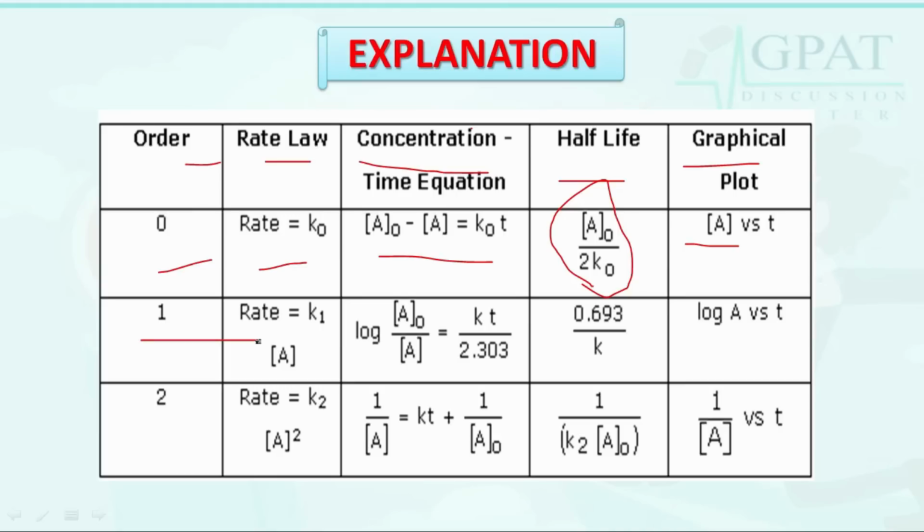In comparison to zero order, the first order has rate law, rate is equal to K1 into A, and the equation is log A naught upon A is equal to KT upon 2.303, and the half-life for first order is 0.693 by K, and the graphical plot is between log A versus T. For the second order, rate law is rate is equal to K2 A square, and the equation is 1 by A is equal to KT plus 1 by A naught, and the half-life of second order is 1 by K2 into A naught, and the graphical plot is between 1 by A versus T.